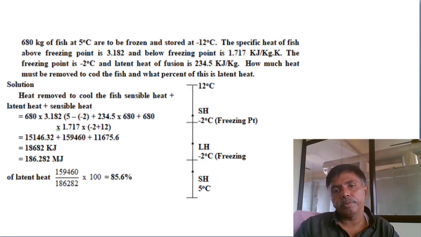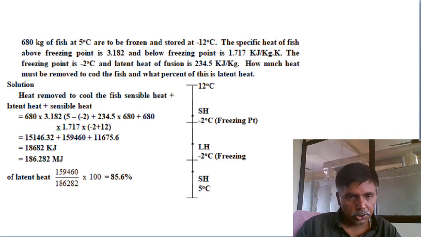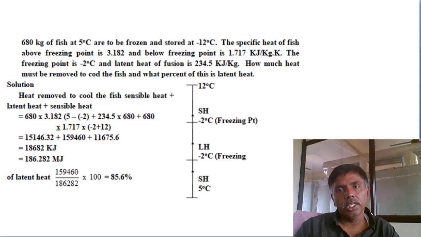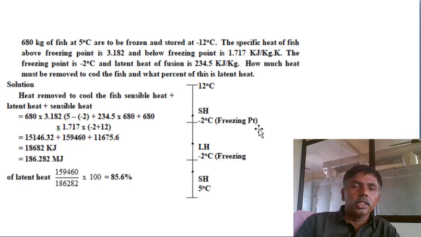And next one, by the phase transformation of the pure substance, what are the heat interactions? Questions like that you can expect in competitive exams or end exams from this unit. You see, 680 kgs of fish at 5 degrees are to be frozen and stored at minus 12 degrees centigrade. At present the fish is available at 5 degrees centigrade. It is frozen to minus 12 degrees centigrade. The specific heat of the fish above the freezing point is 3.182.